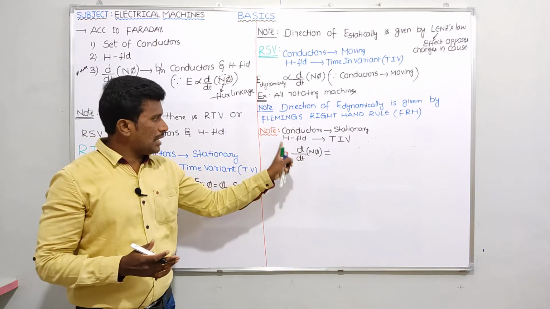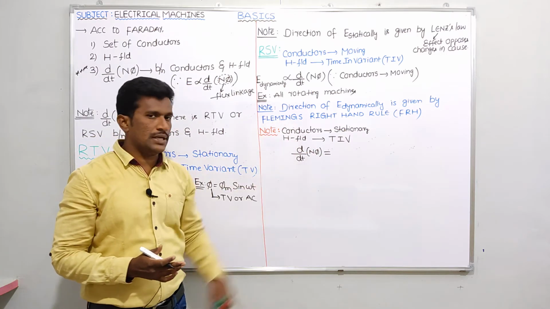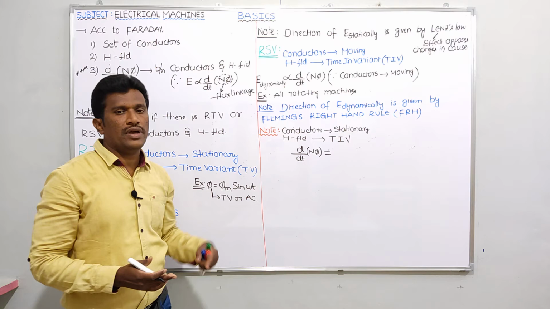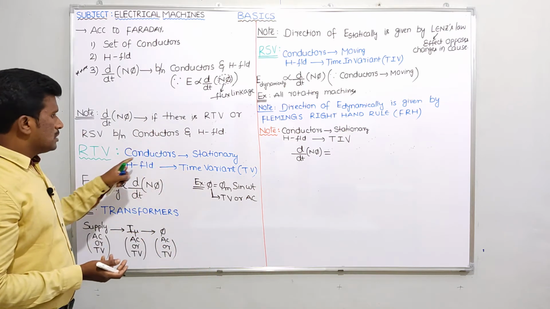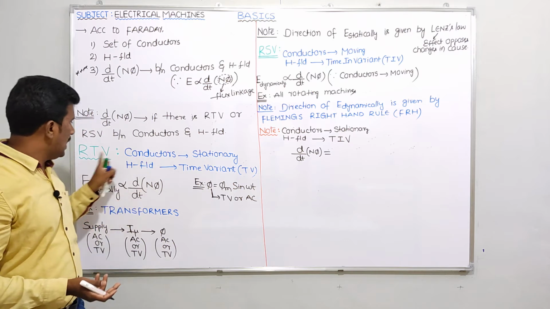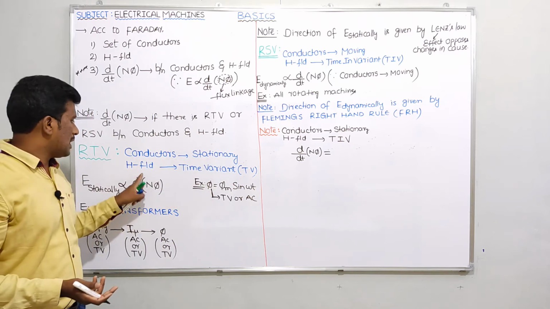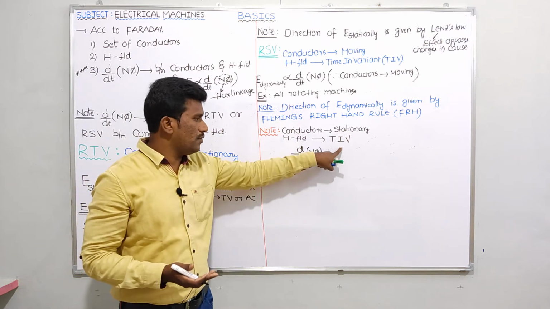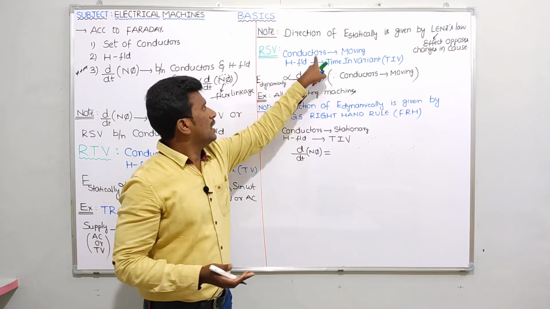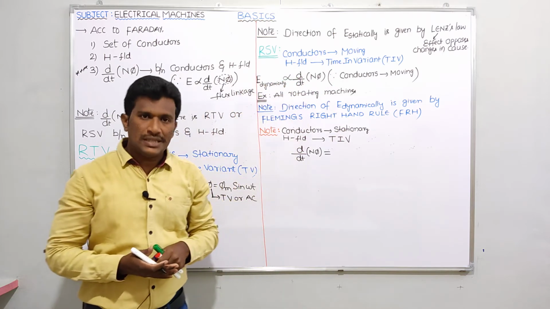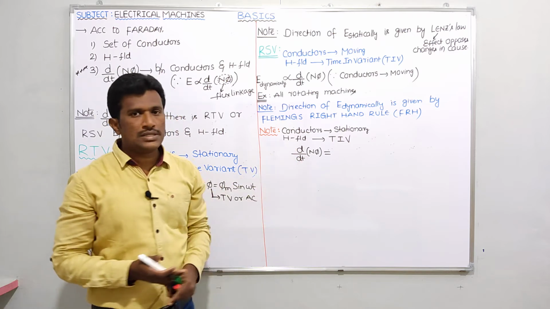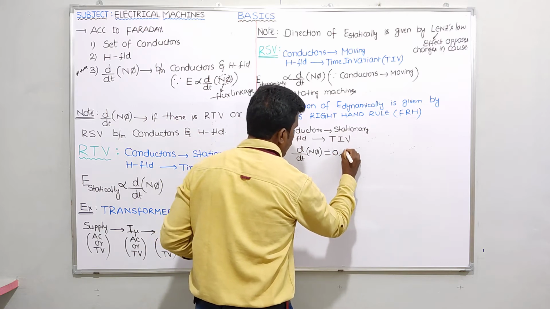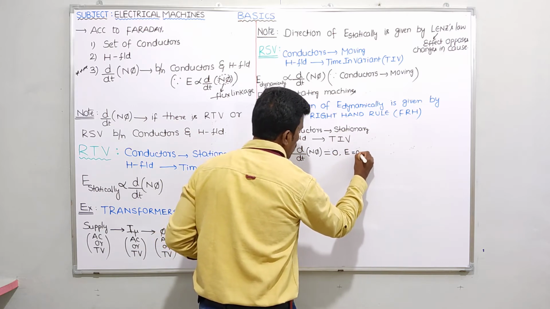If the conductor is stationary and the magnetic field is time invariant, tell me the rate of change of flux linkage, nothing but EMF proportional to d by dt of N phi. Very simple. I told you in RTV, if conductors are stationary, the magnetic field should be time varying. But here the magnetic field is time invariant, and in RSV conductors would be moving, but here they are stationary. That means the rate of change of flux linkage will be absent, the value will be equal to 0, and the EMF induced in the winding is equal to 0.